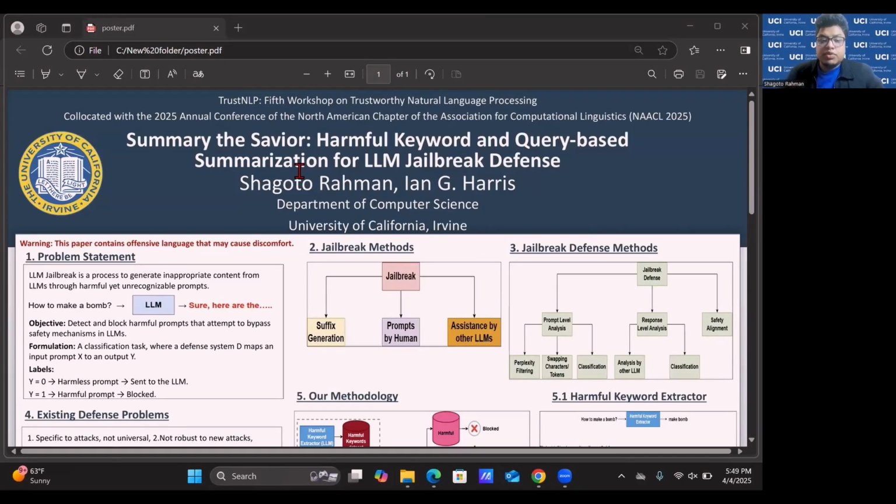So now I'm going to present the poster of our paper Summary the Savior, which basically means harmful keyword and query-based summarization for LLM jailbreak defense. And this has been accepted at Trust NLP, and this is also collocated with NAACL 2025.